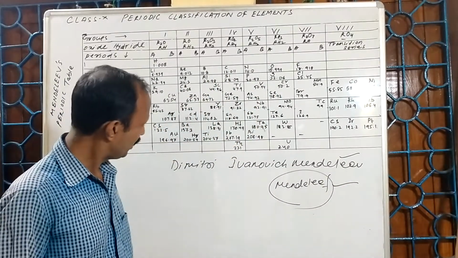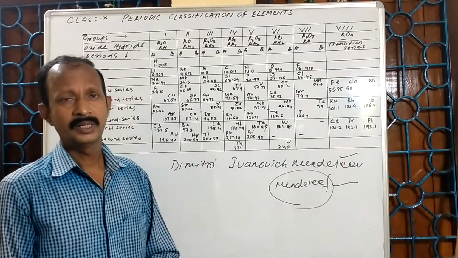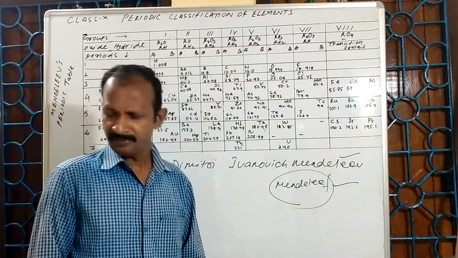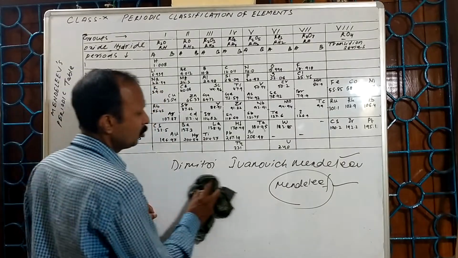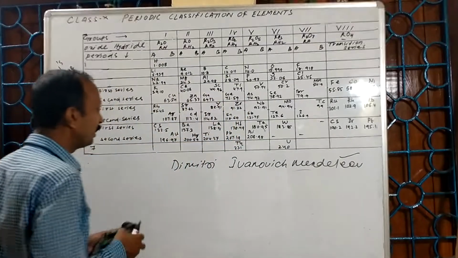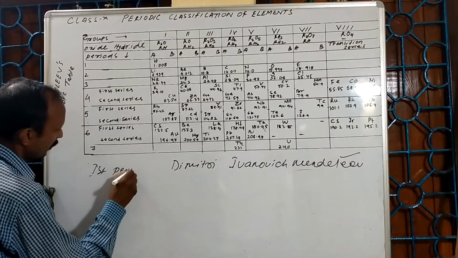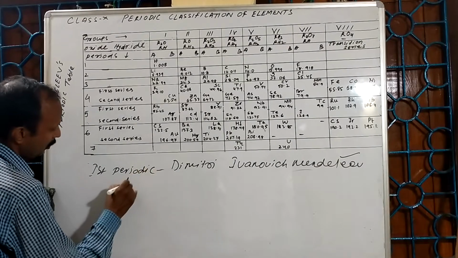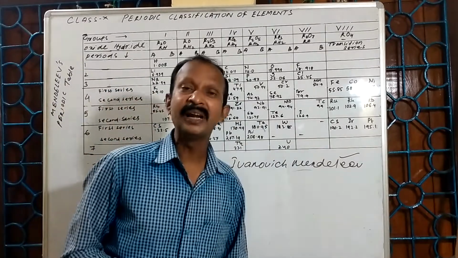A famous Russian scientist Dmitry gave an important law to classify the elements. Thus, we prepared the first periodic table. The first periodic table was prepared by Dmitry Ivanovich Mendeleev.